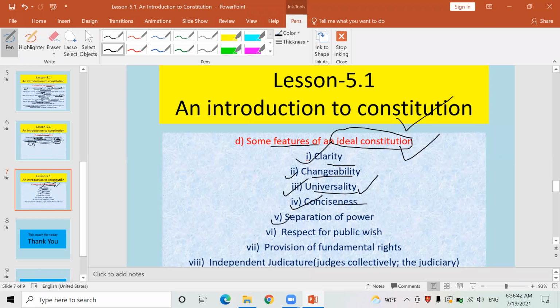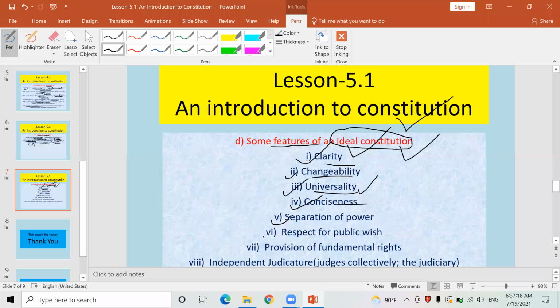separation of power. An ideal constitution must separate the powers. What are the powers of the executive? What is the work of the government? What are the powers of the parliament? What is the work of the parliament? Similarly, what are the powers of the judiciary? What are the works of the Supreme Court and the courts? This must be clearly defined in the constitution by separating their powers. It has been done by the present constitution of Nepal as well. Therefore, to some extent, our nation's constitution is an ideal constitution as well.